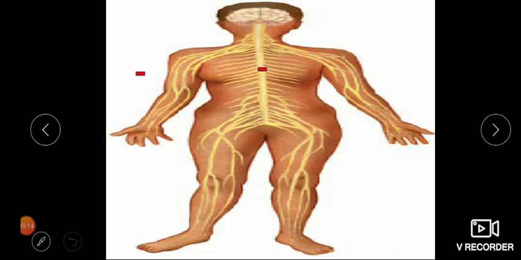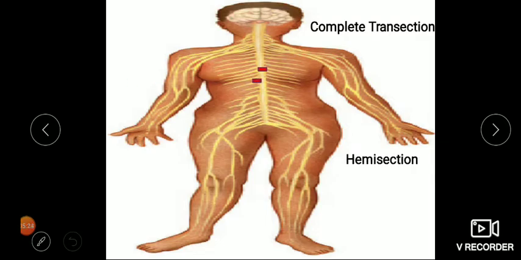So here, this is complete transection of the spinal cord, and here a part of the spinal cord is cut. It is called the hemisection. And sometimes if the person is being pressed from both sides, like in case of vehicular accident, a crush injury takes place, and either side can get damaged. So this is called incomplete transection. So why should we know the history of the patient as monoplegia, paraplegia, sensations? Because a patient is coming with the symptoms only.